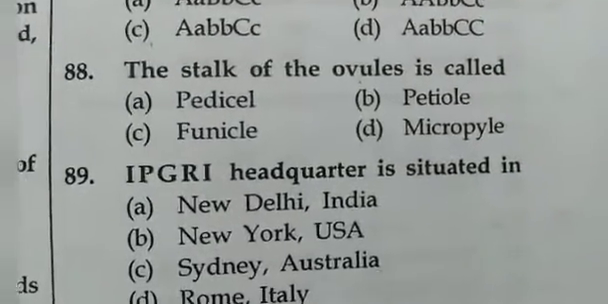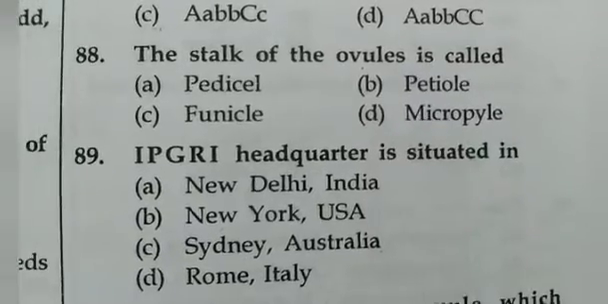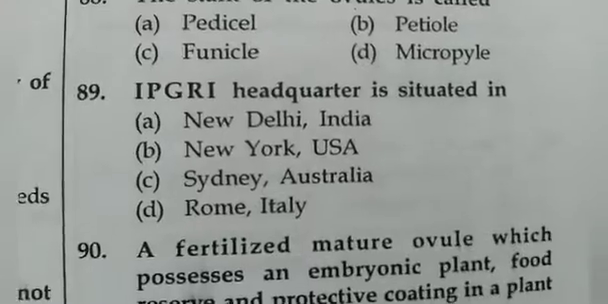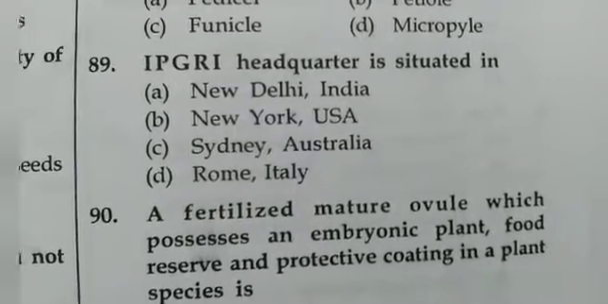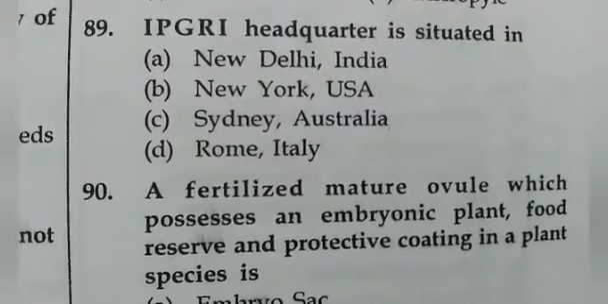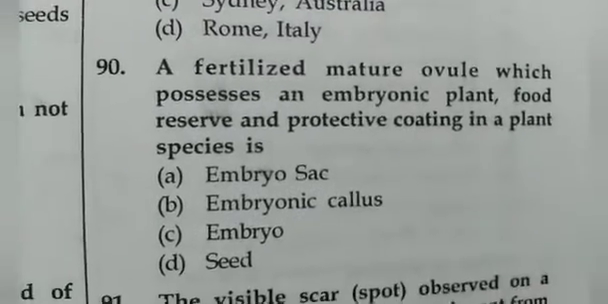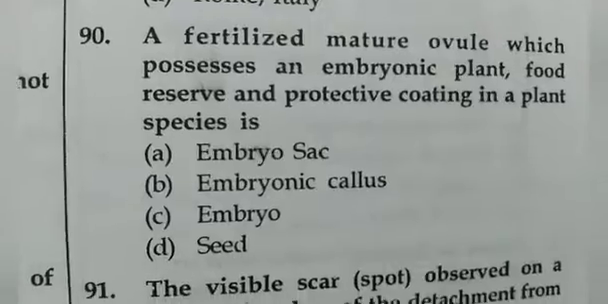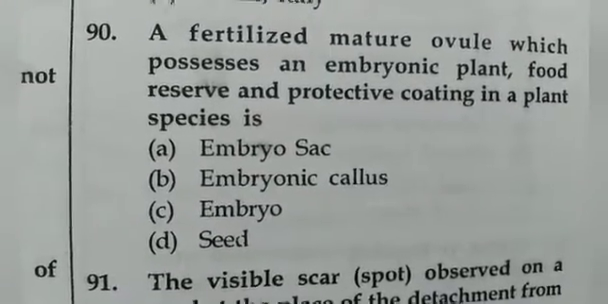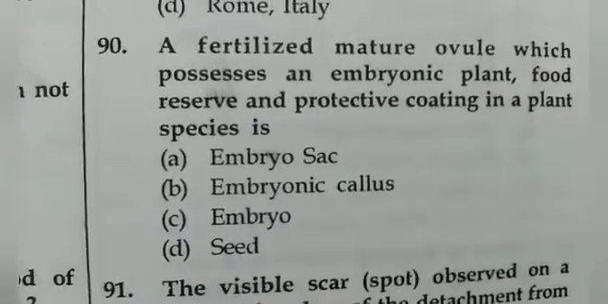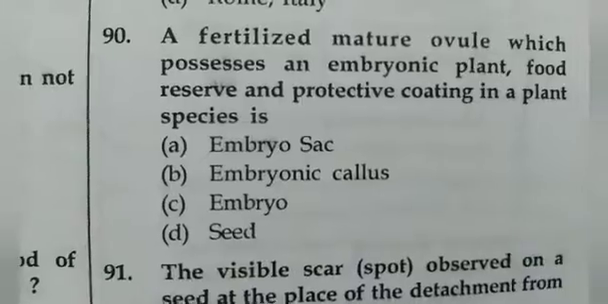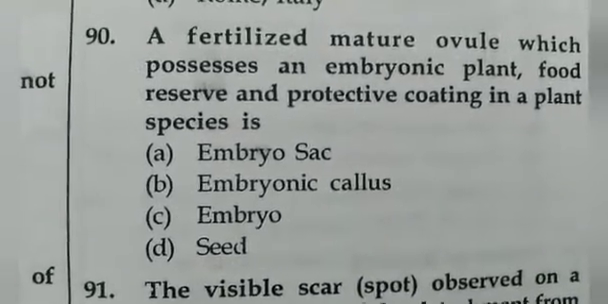The stalk of the ovule is called funicle. IPGRI headquarters is situated in Rome, Italy. A fertilized mature ovule which possesses an embryonic plant, food reserve and protective coating in a plant species is